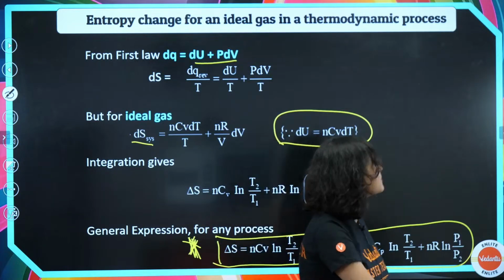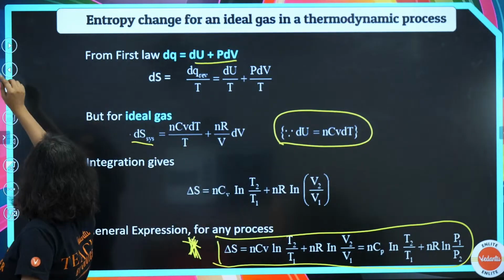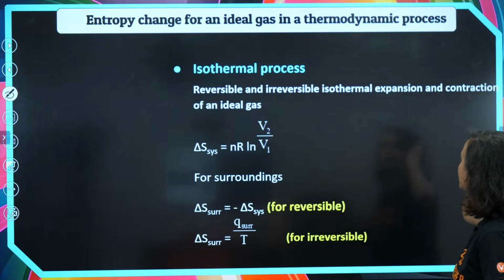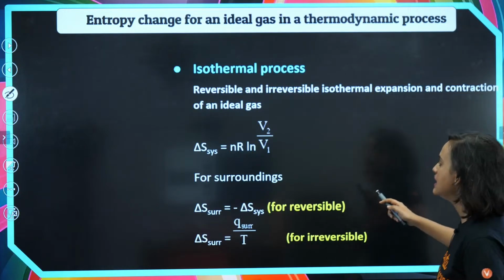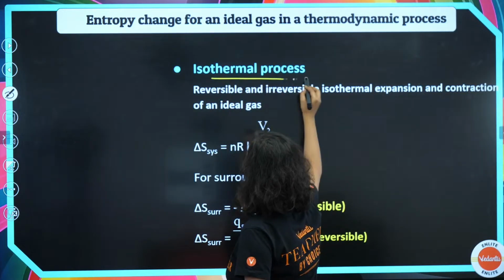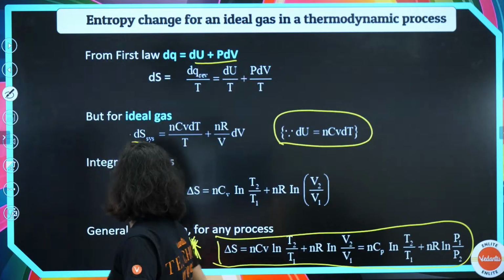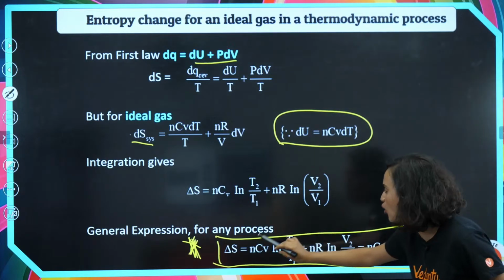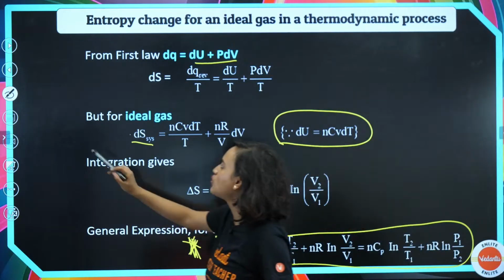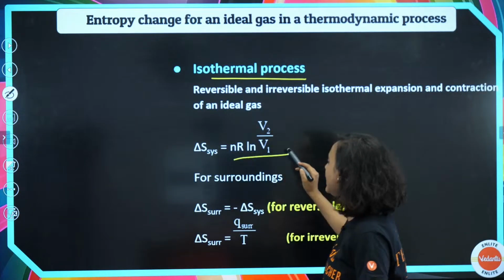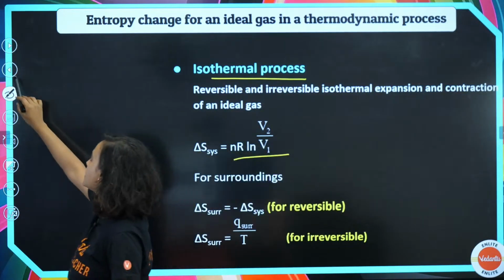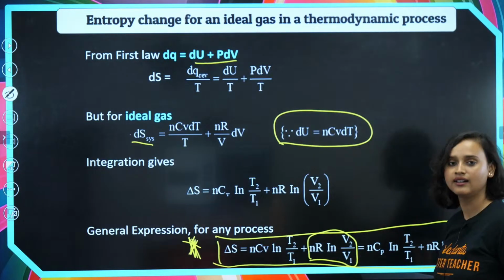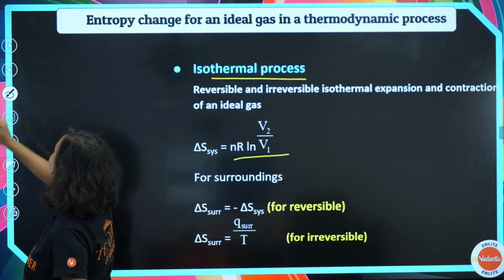Now, here is something interesting that we are going to do. For an isothermal process, reversible and irreversible isothermal expansion and contraction of an ideal gas, check it out. Same formula, T2 by T1 term, gone. That whole term is gone. So what will be our formula? Our formula is nR ln V2 by V1. Yes, this is our formula. Make sense?